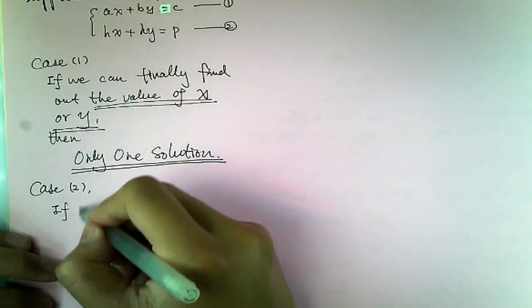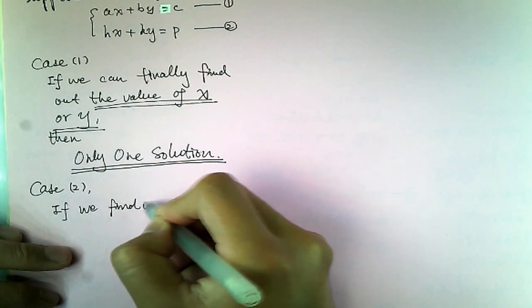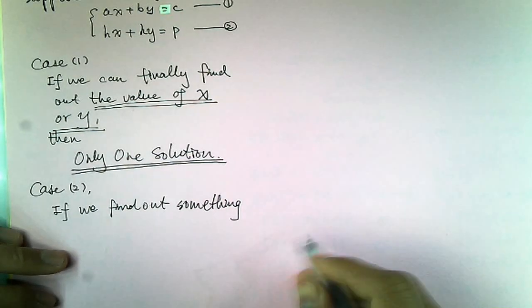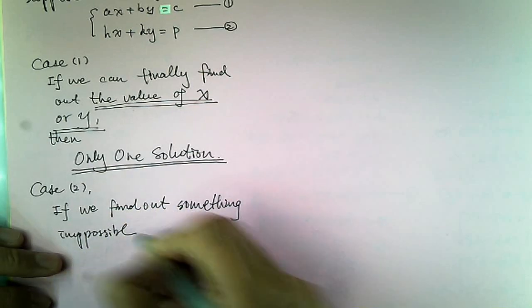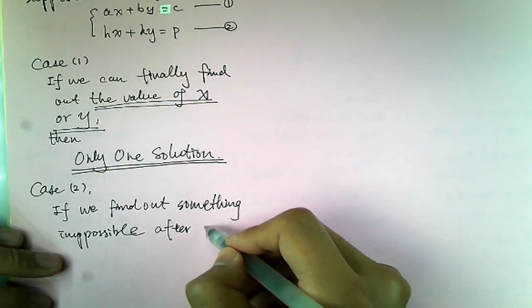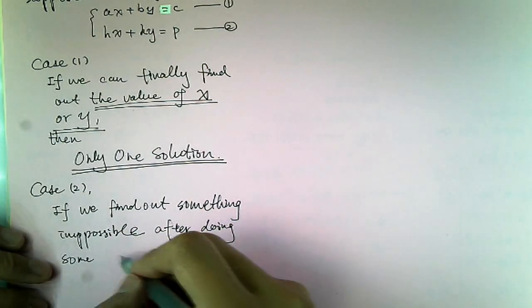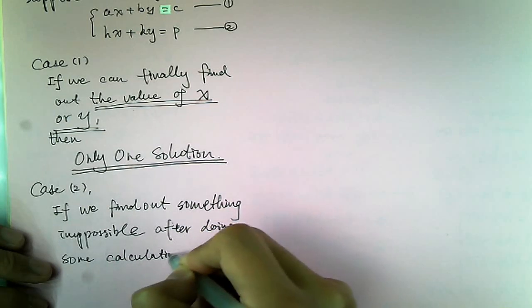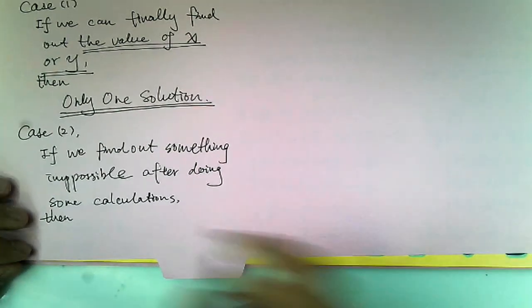If we find out something impossible, after doing some calculation, then what?